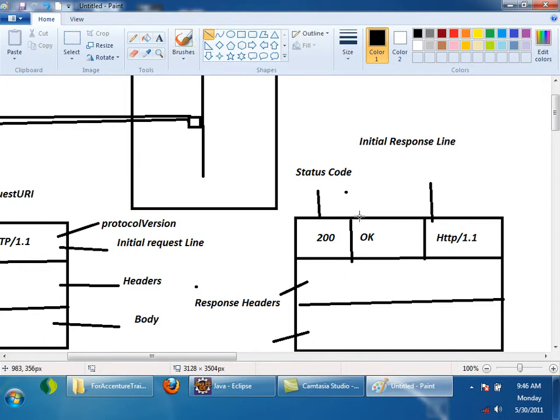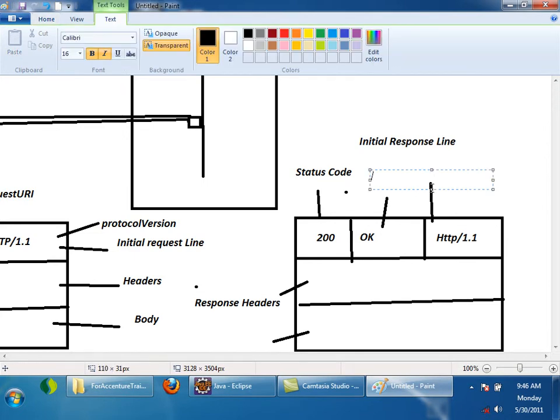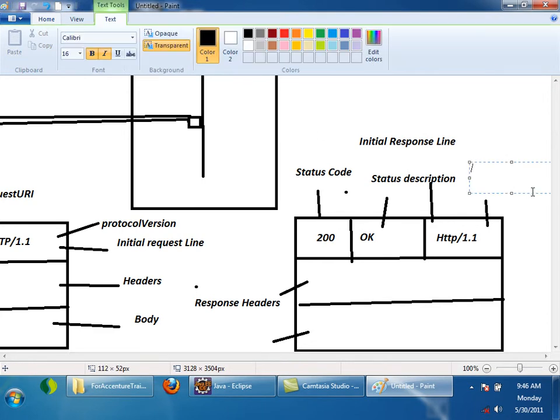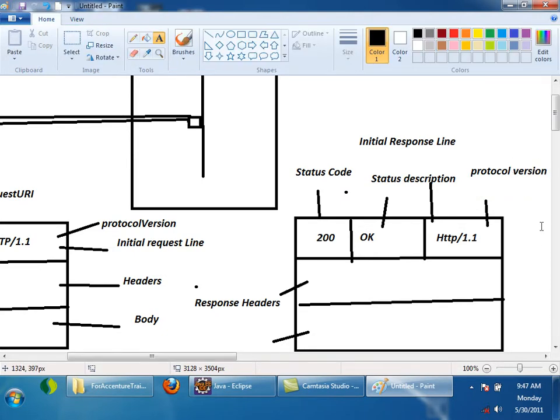So I'll just complete this diagram. This is status description. And this is protocol version of server. Okay, I'll talk about what response headers contain and what is the response body.